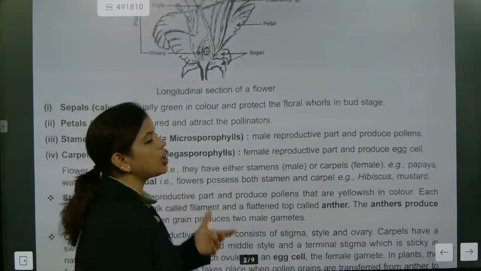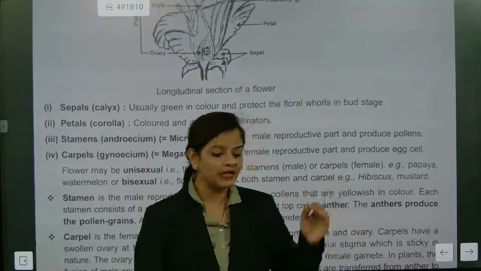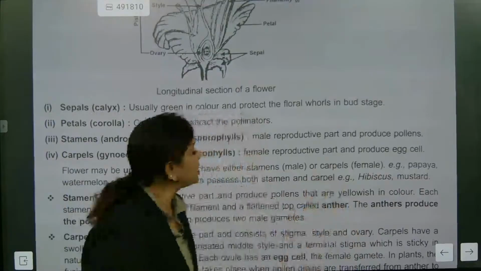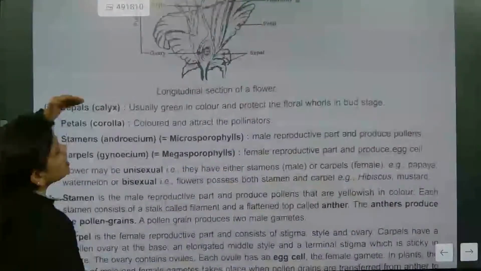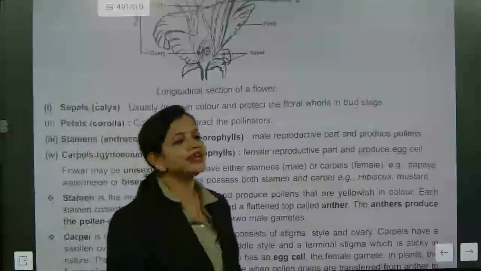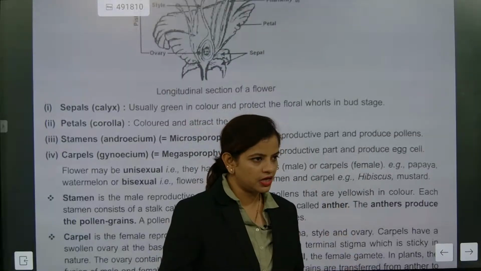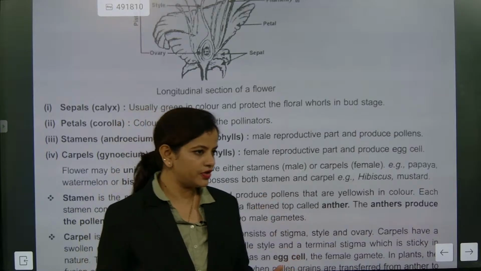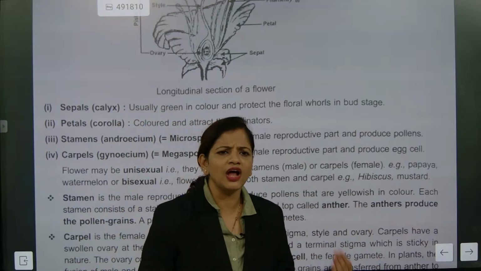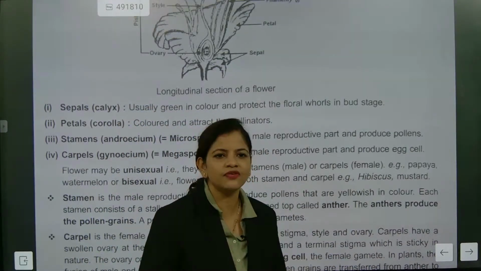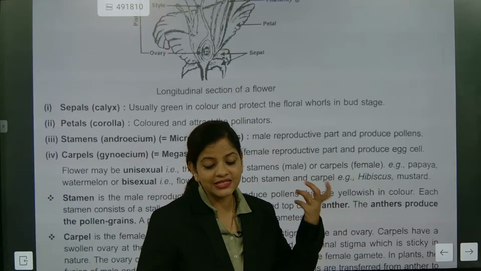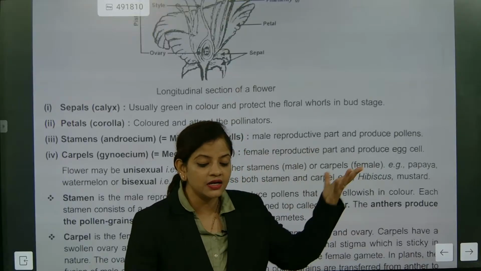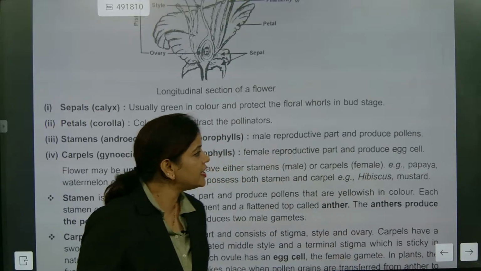Now the next part is petals. Petals or corolla. What are the other words? Petals or corolla. The corolla is actually the colored part. Understood? The petals attract for pollination. The petals are the most important sections of the flower. Imagine if flowers did not have petals, would they be attractive? No. The design of the petals actually attracts.